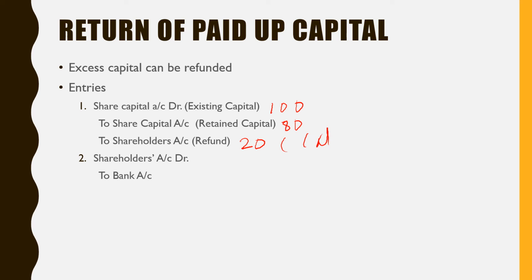This is the claim of the shareholder, right? And this claim will be settled in the second entry. So shareholders account debit 20, to bank account rupees 20. Here I have made the entry only for one share, but it can be multiplied by the number of shares.